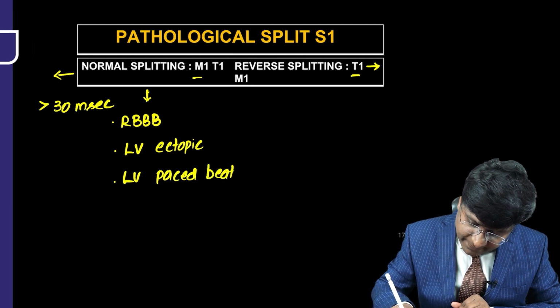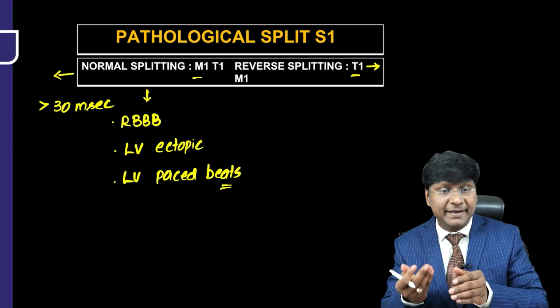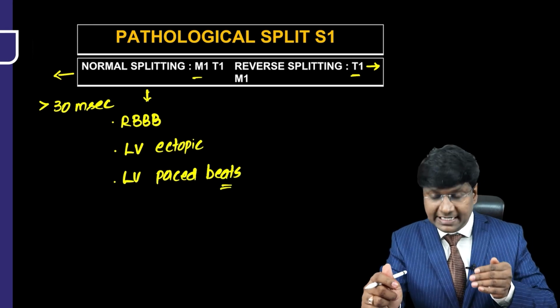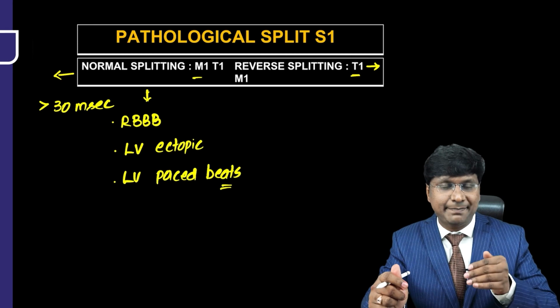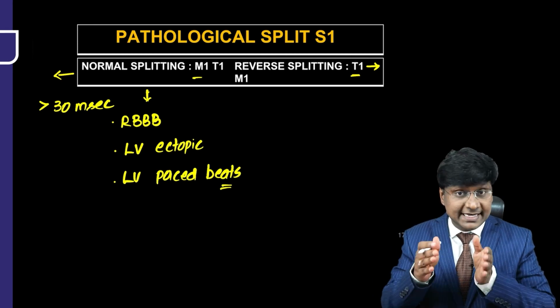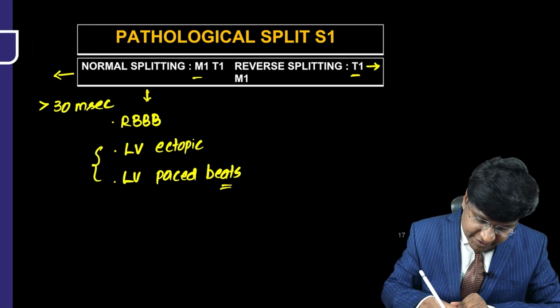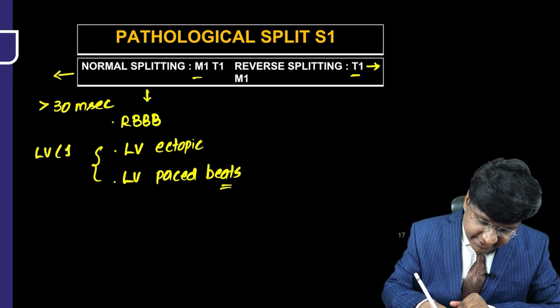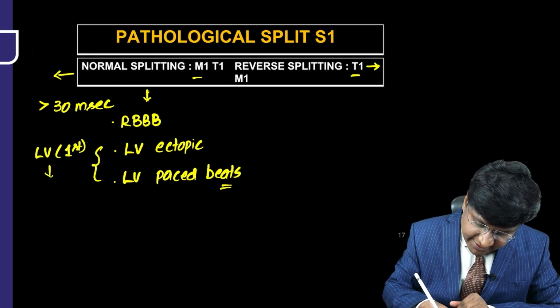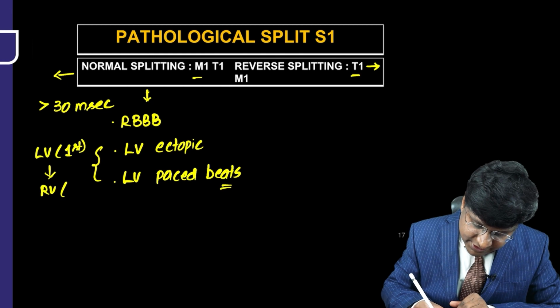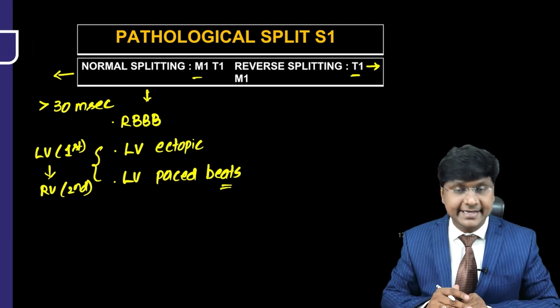In case of LV ectopic beats and LV paced beats, the left ventricle will contract first, followed by depolarization of the right ventricle, thereby the T1 will be delayed.